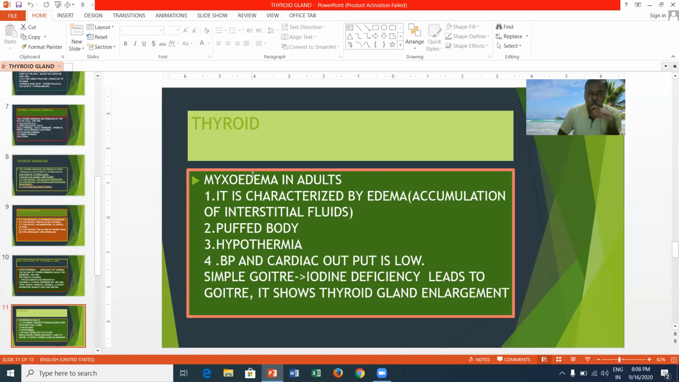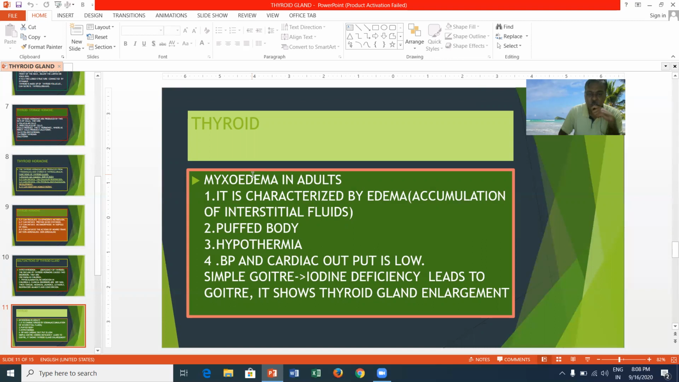It shows hypothermia. Hypothermia is nothing but a lowered temperature. It does not maintain a constant temperature. The BP and cardiac output will be very low. And one more, the deficiency of iodine will cause a simple goiter. The iodine deficiency leads to goiter.